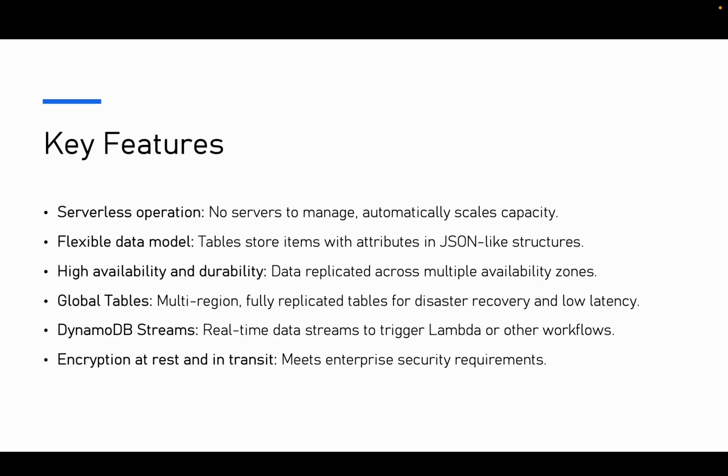Key features of DynamoDB: serverless operation, no servers to manage, automatically scales capacity. Flexible data model: a table stores items with attributes in JSON-like structures. High availability and durability: data is replicated across multiple availability zones. Global tables: multi-region, fully replicated tables for disaster recovery and low latency.